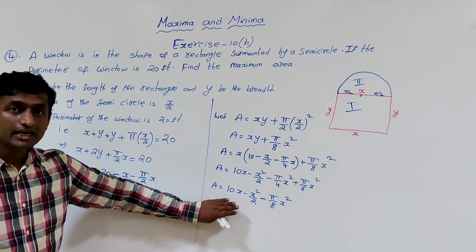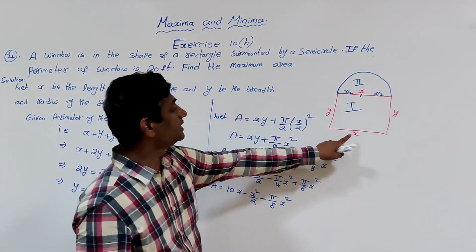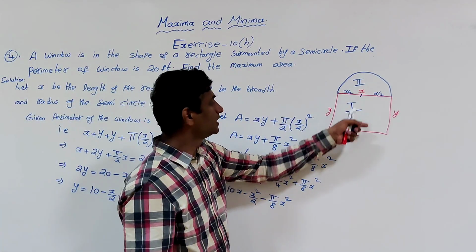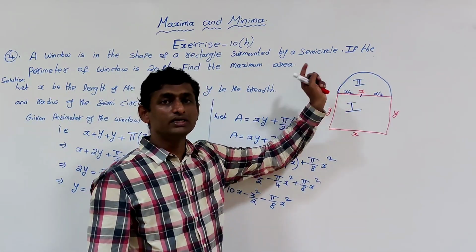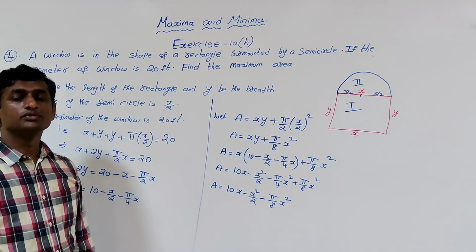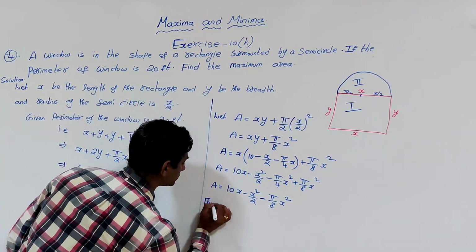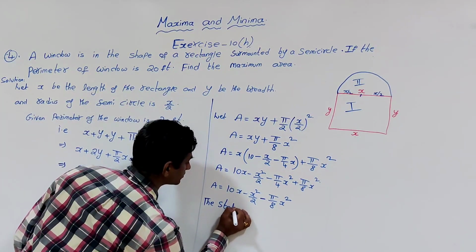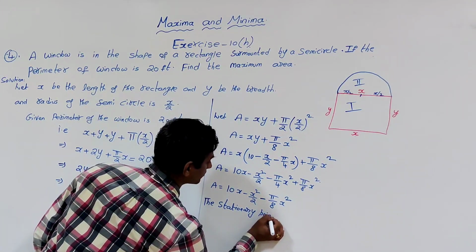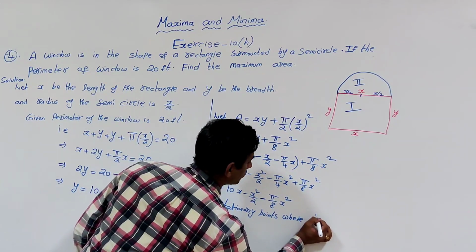So this is a relation between the area and x. What is x? x is the length of the rectangle, and we can say this x is the diameter of the semicircle. Now the question asks for the maximum area, meaning for what value of x this shape gets maximum area. So first we need to find the stationary points, where A dash of x is 0.